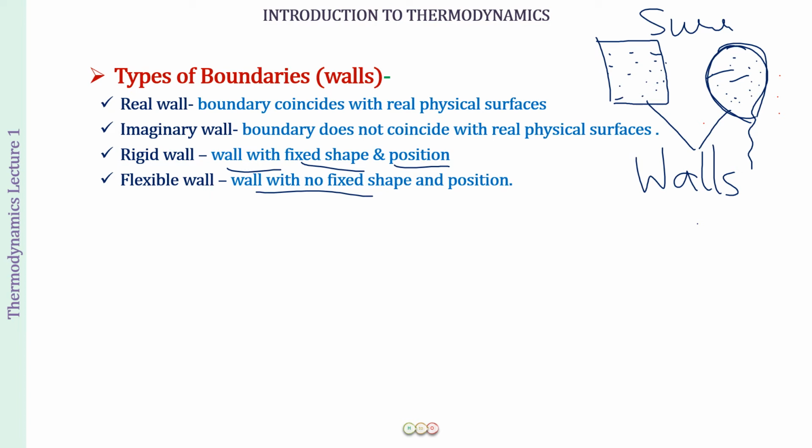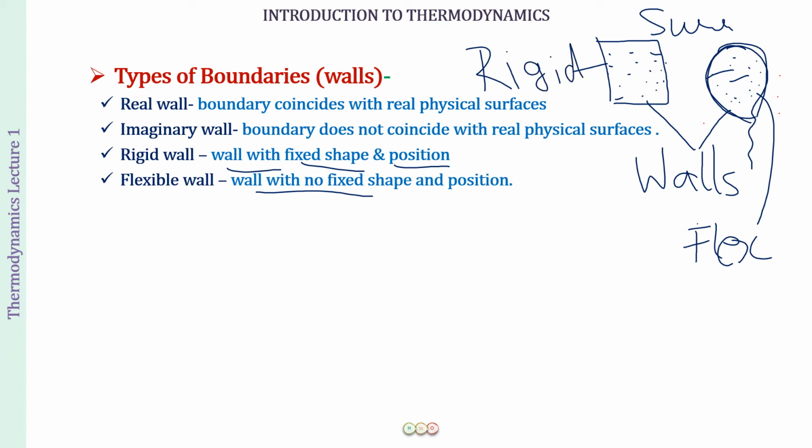So even that wall is not fixed, right? And there was air in the balloon, and after some time, what do you find? That the air inside has leaked out, right? And then the wall of the balloon has gone in. So the position as well as the shape of the wall of the balloon is not fixed. Therefore, we call it a flexible wall, whereas the wall of your room, we will be calling a rigid wall.